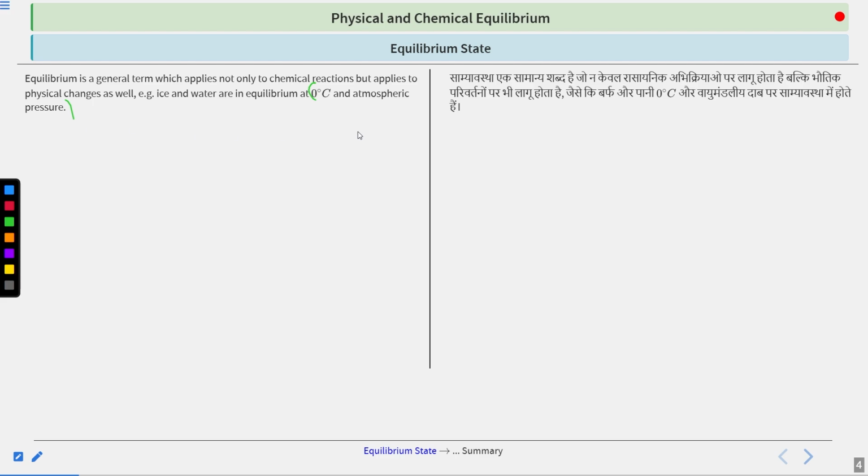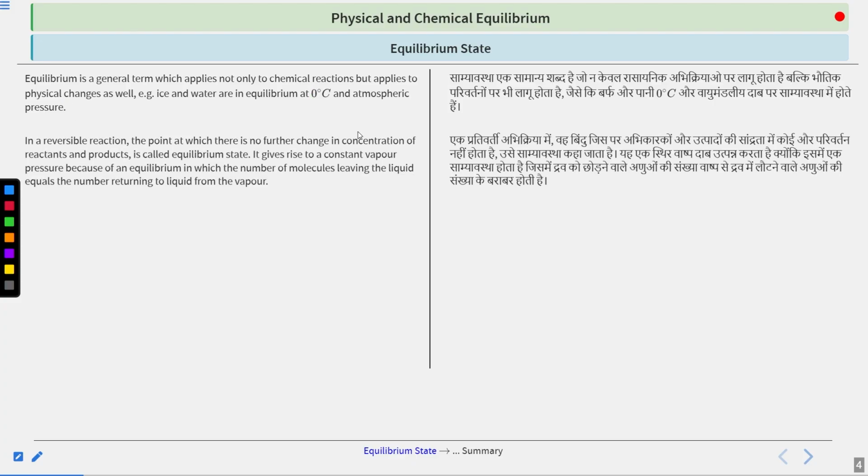Now, at 0 degree Celsius, what happens? Both ice and water coexist and there is an equilibrium between these states. And what is this change that we are seeing? This is a physical change. Therefore, the equilibrium that is involved is for the physical processes, or physical equilibrium. Clear? Now, if I talk about the reversible reaction, then we know it very well that all of the physical reactions that are there, they all are reversible, whereas some of the chemical reactions are also reversible.